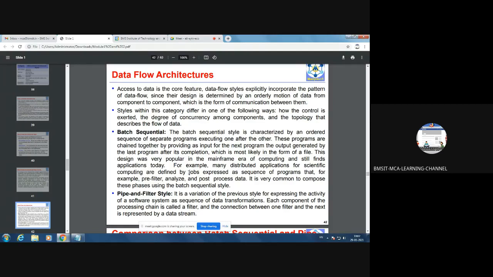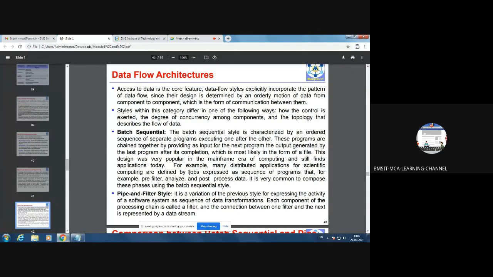Then in that, you are searching for some particular data, hence you apply the grep command. The input for the grep command is coming from the ls command. So each command is acting as a filter. Hence we can call that the pipe and filter style of documenting a system.